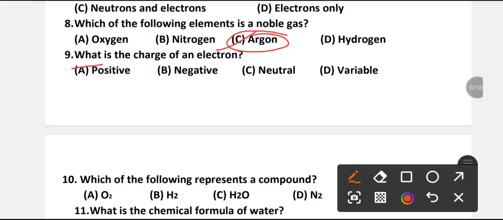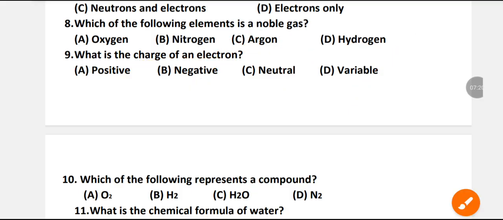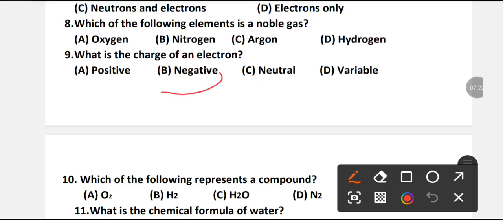What is the charge of an electron? Positive, negative, neutral, or variable? Which is the right option? B is the right option. The charge of an electron is negative.